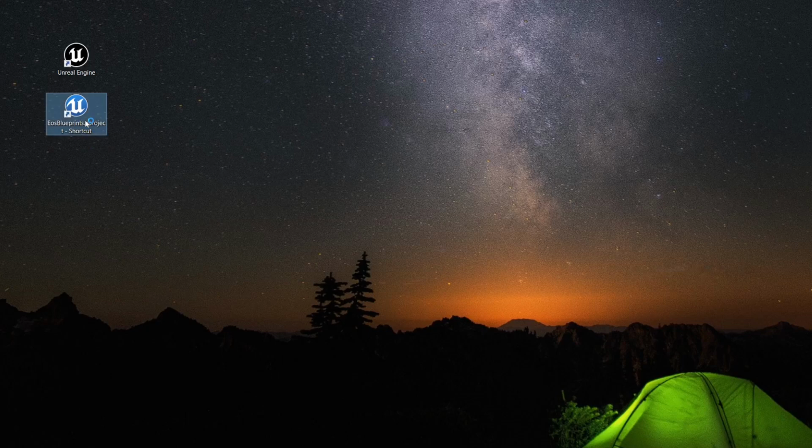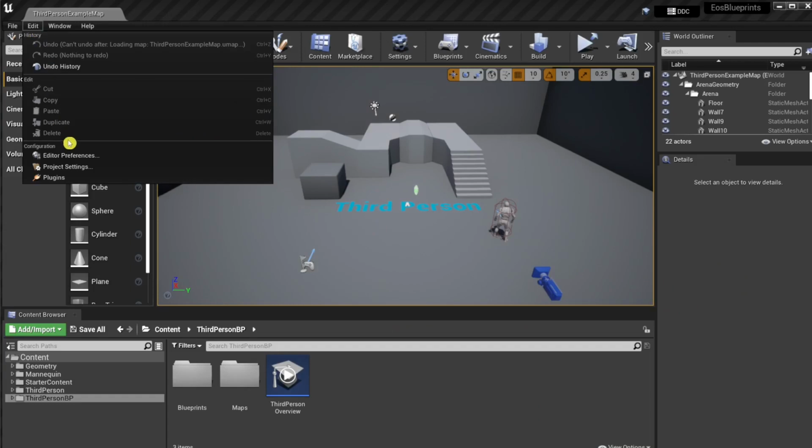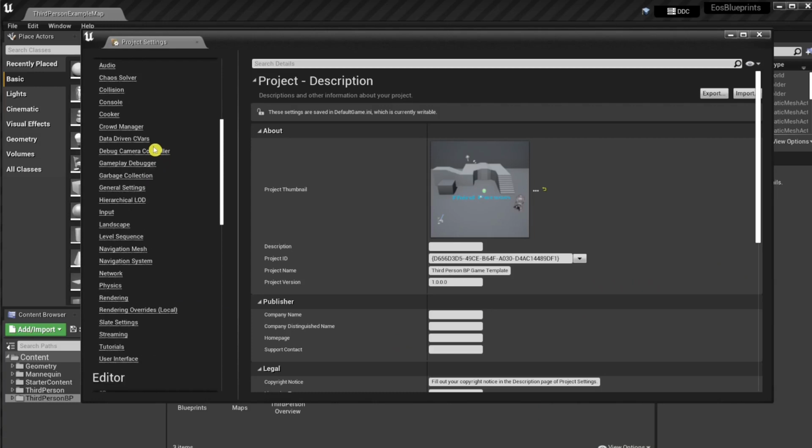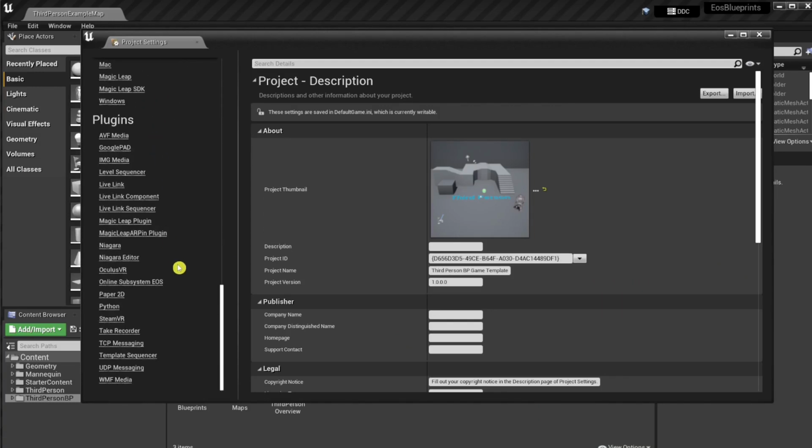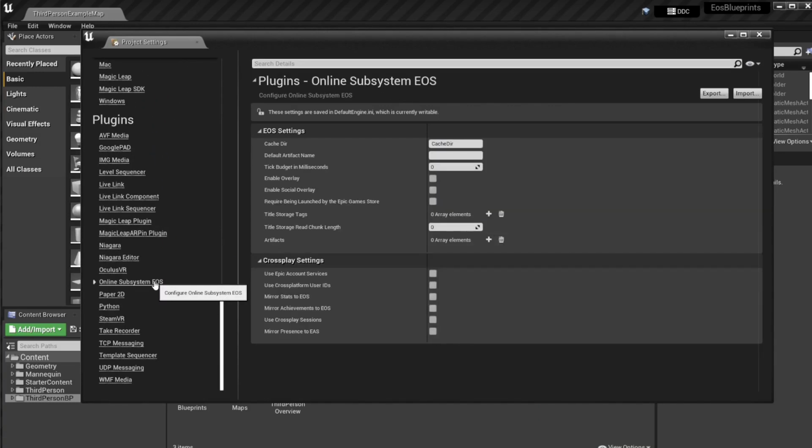Before enabling the online subsystem EOS in the default engine config, we need to configure the EOS plugin. So open the project settings, scroll all the way down to the plugin section, select Online Subsystem EOS, and we need to set up some parameters here. Most of these parameters come from the Epic Games developer portal, where you need to set up a product. The default artifact name is the name of the product which you set up there. So we enter the default name myProduct.